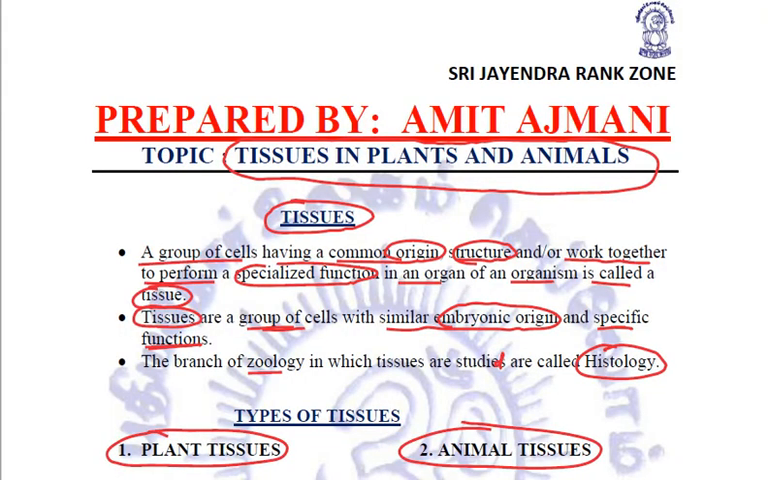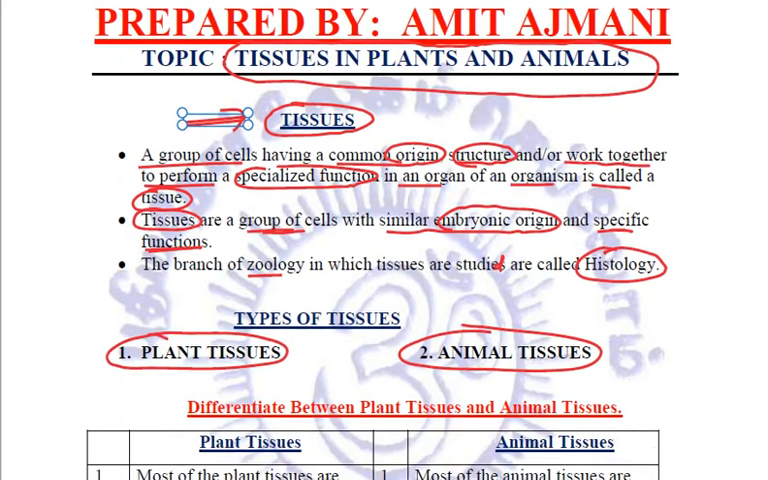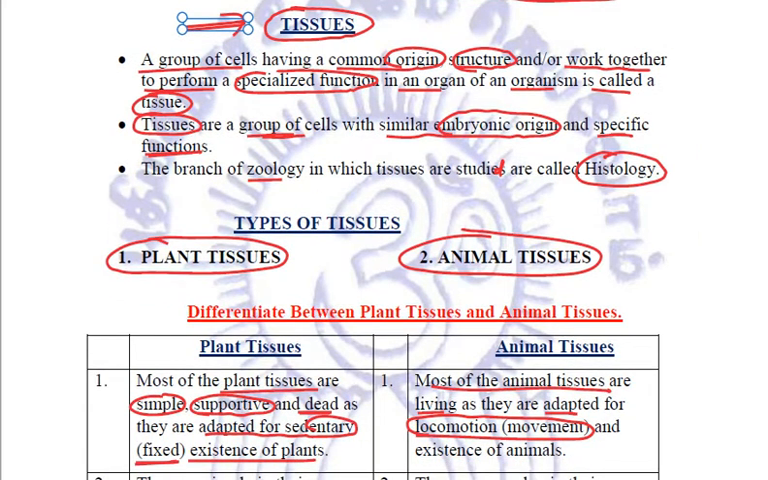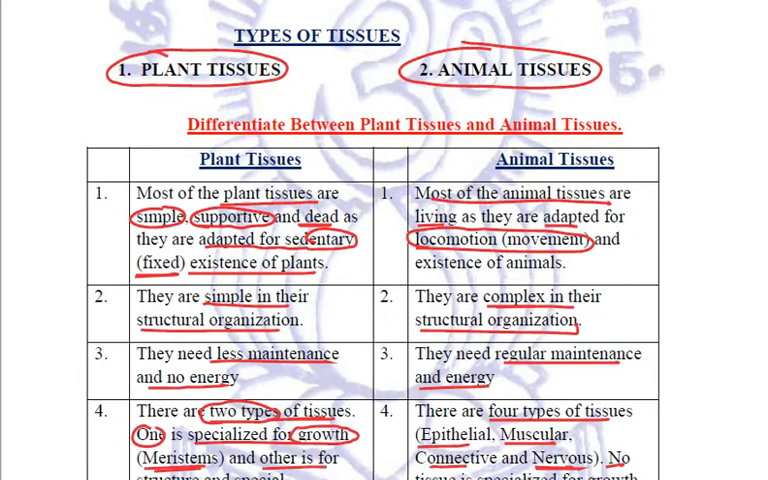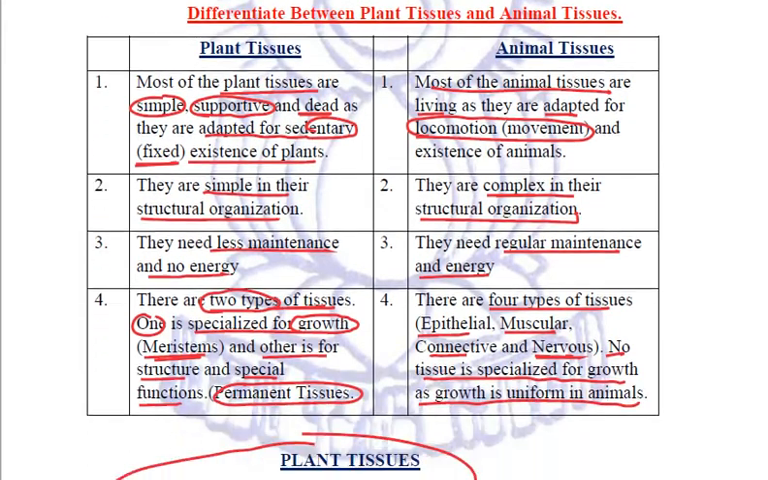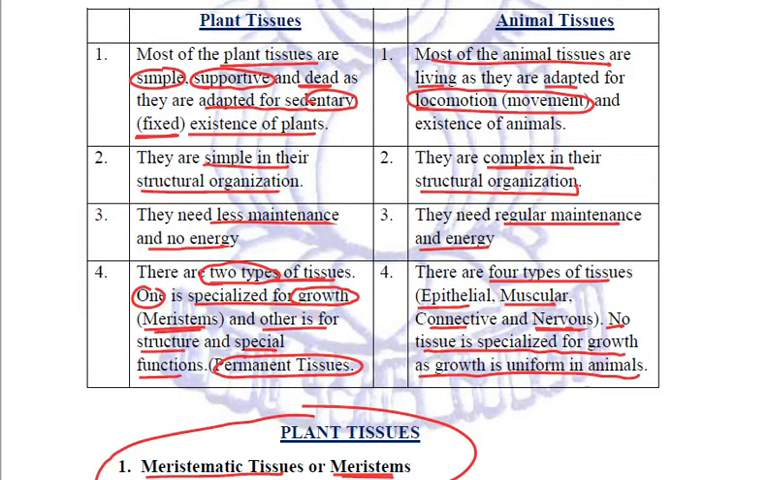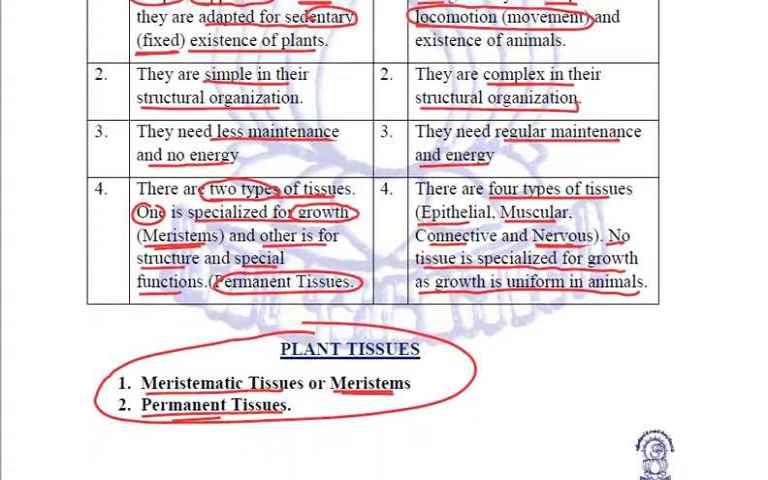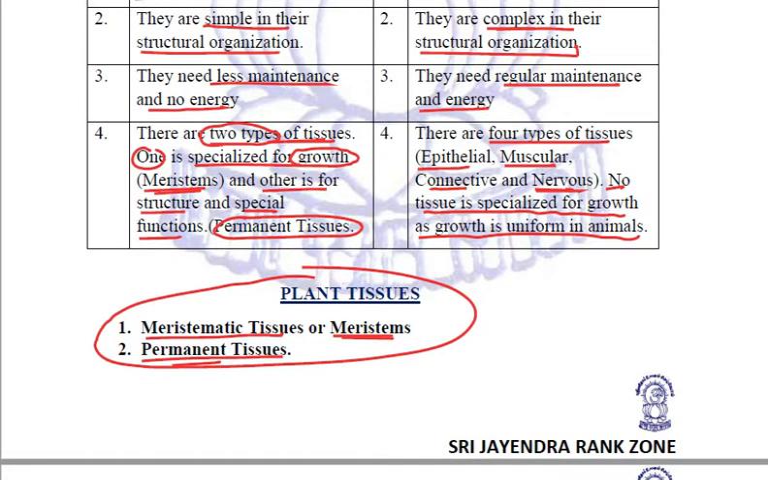We talked about tissues. What are tissues? A group of cells having common origin and having a specific function. The branch of zoology dealing with the study of tissues is called histology. Types of tissues: plant tissues and animal tissues. We have seen the various differences between plant tissues and animal tissues. Mainly the difference is because of the basic difference in plants and animals, that plants are fixed whereas animals locomote.